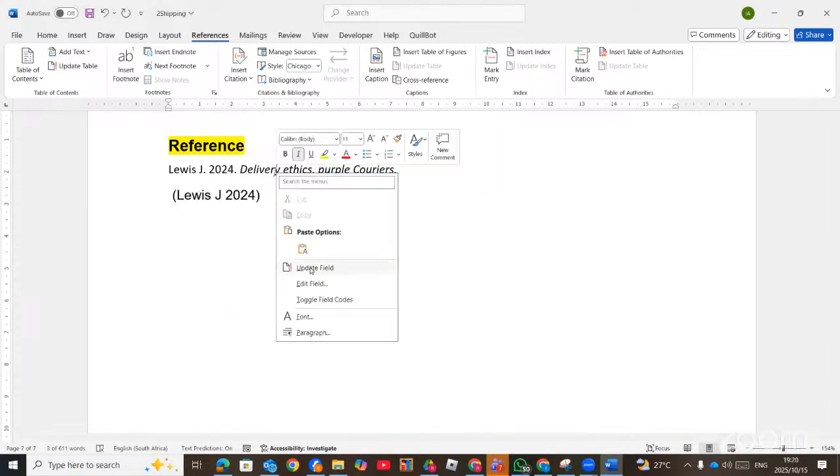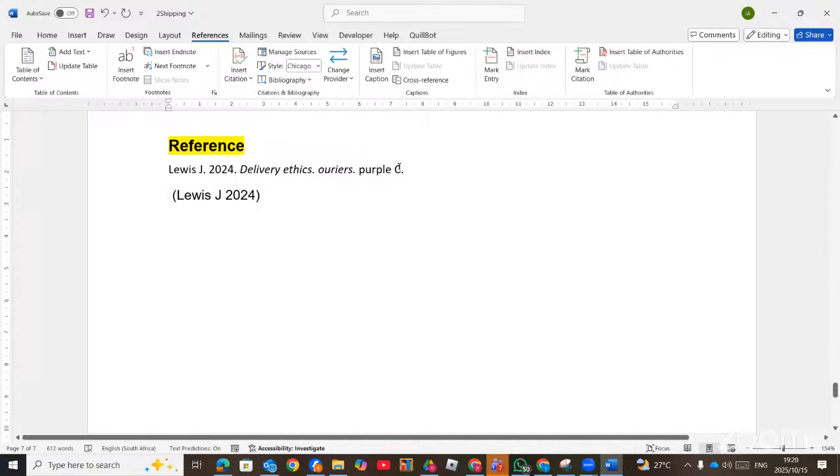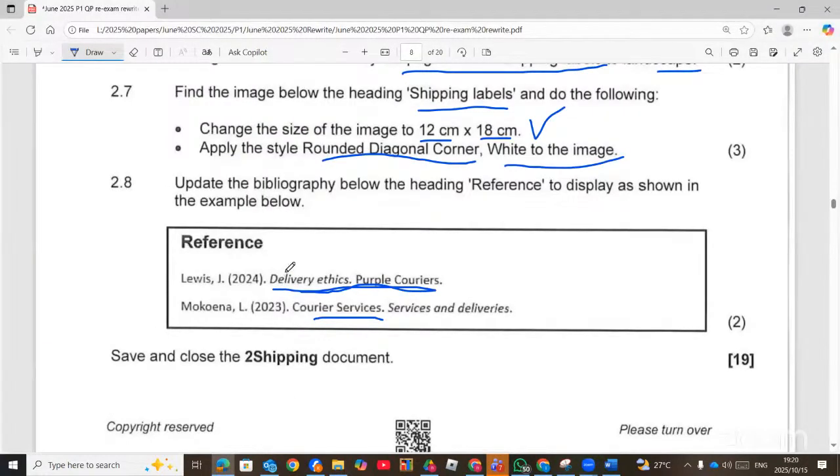So if we update, you can see the purple curious is not italic. What you must take note of is that the one that is italic will be the title. This will be the title, and this will be the publisher. So here also the same, it changes. This one, the courier services will be the publisher, and then the services and deliveries will be the